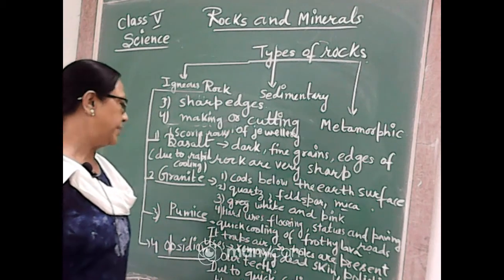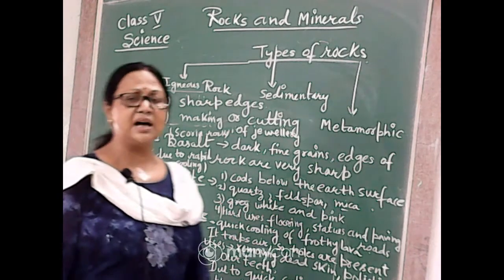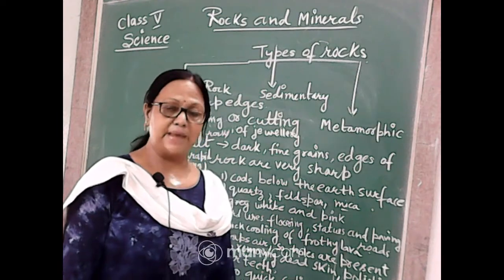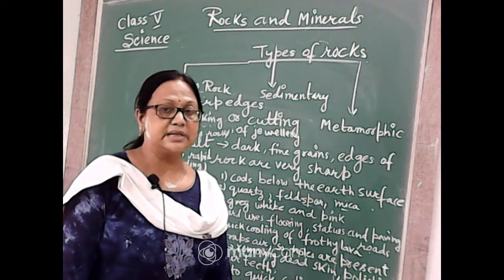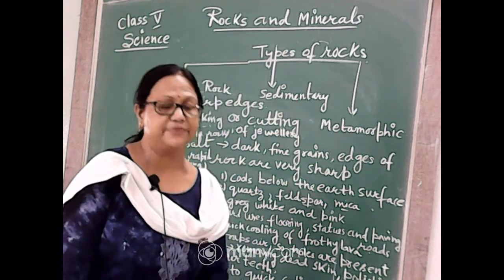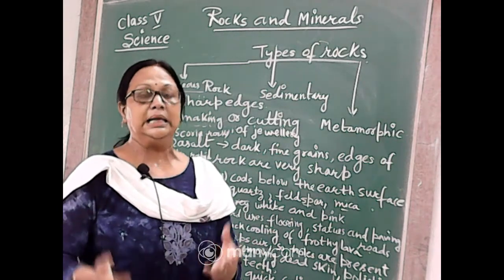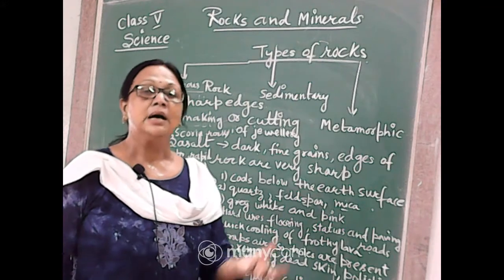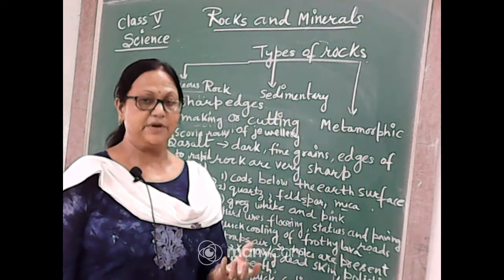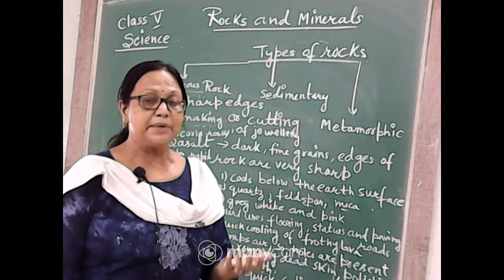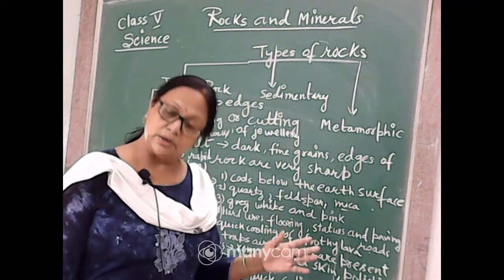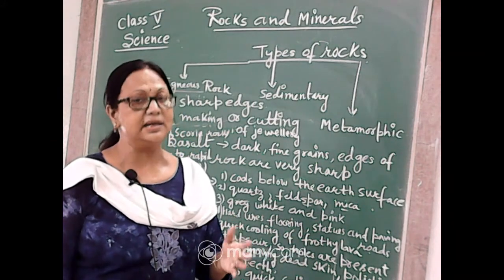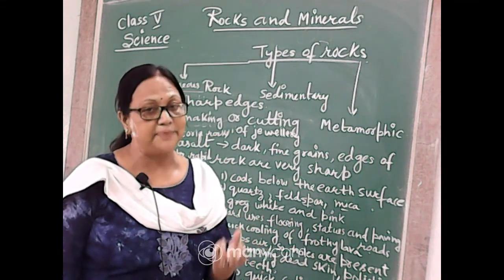Next one is the pumice. Pumice is a very light type of rock, and how does it form? It forms when the lava comes out on the surface of the earth. Some of the substance, the uppermost substance, has air trapped in it. How has the air been trapped? Because gases want to go out from this material, but a few gases are trapped within the rocks.